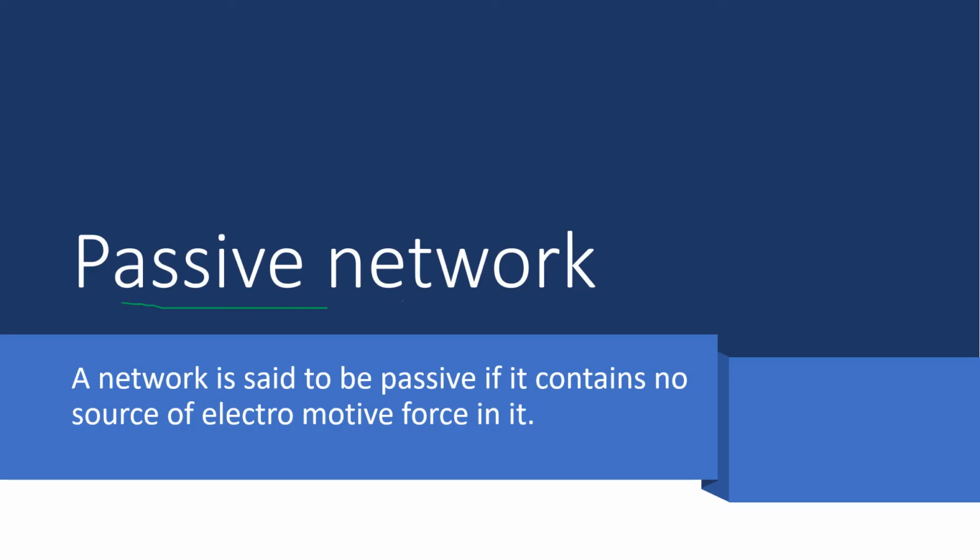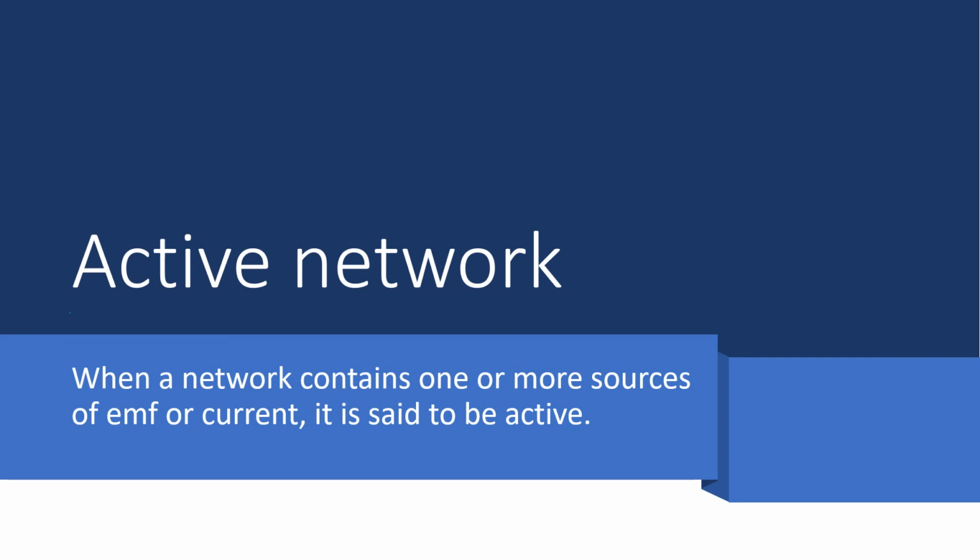Next definition is passive network. A network is said to be passive if it contains no source of electromotive force. That means a network without energy source is called passive network. And opposite of that is active network. When a network contains one or more energy sources, it can be EMF or current source, it is said to be active network.